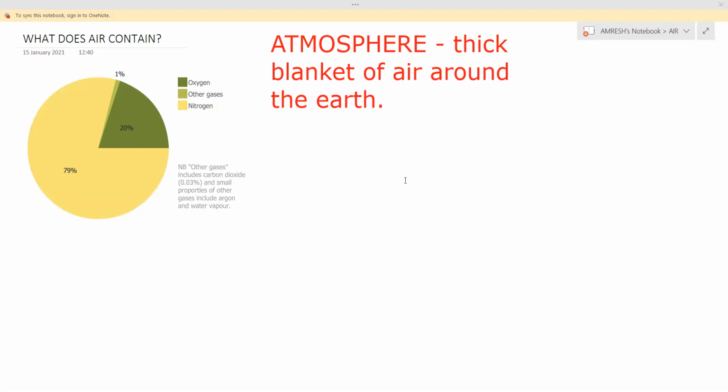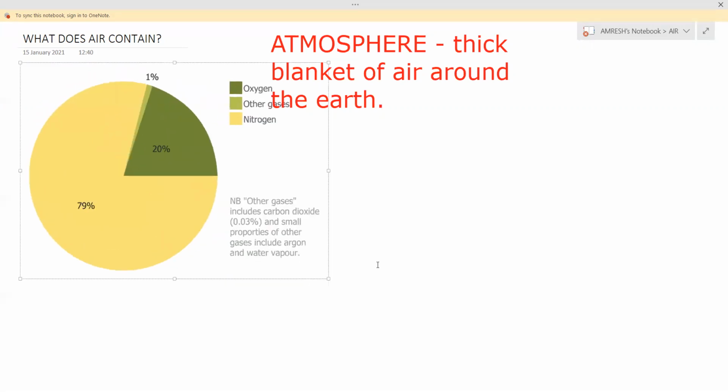So basically, if we consider our earth's atmosphere, the atmosphere has different types of air in different proportions. See, I have made a pie chart for you. We have increased the size of this pie chart.